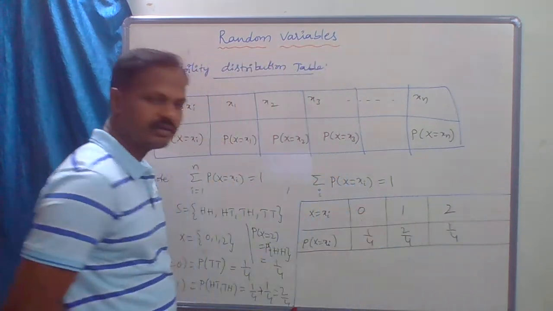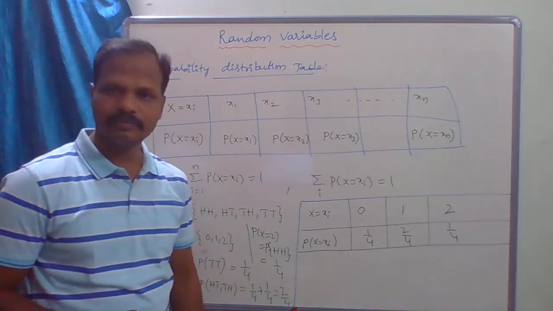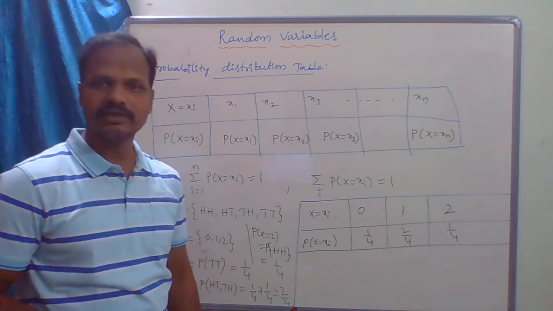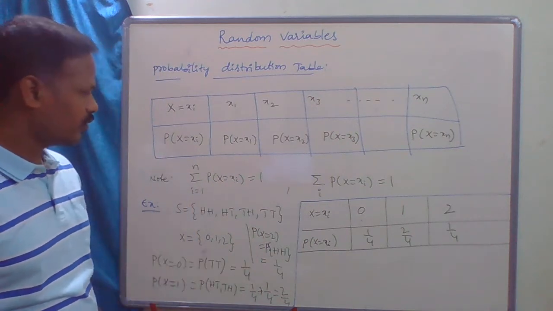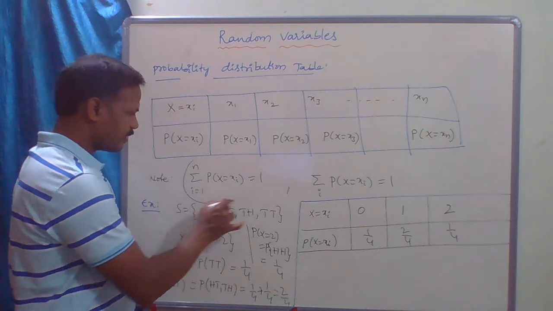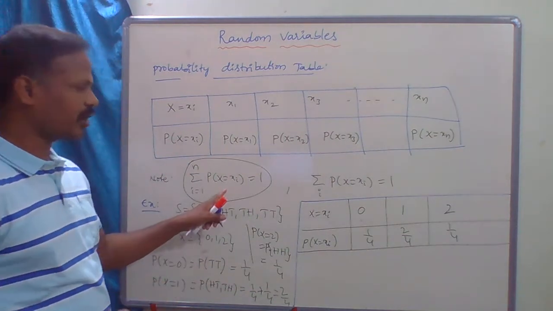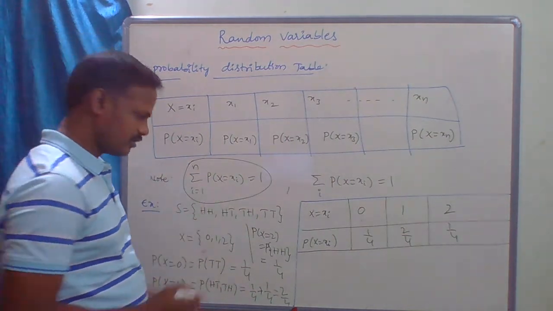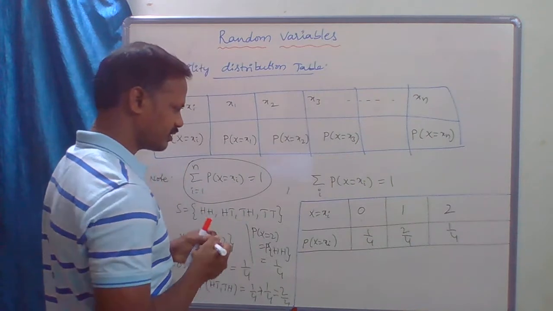So this is the probability distribution table. Now I will check my note point: the sum of the probabilities is 1. Check whether it is correct or not.